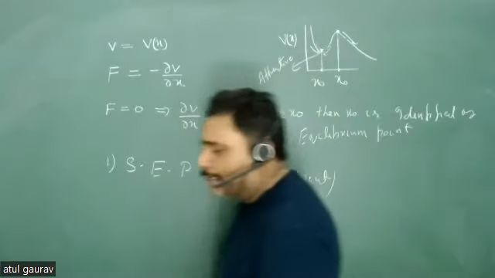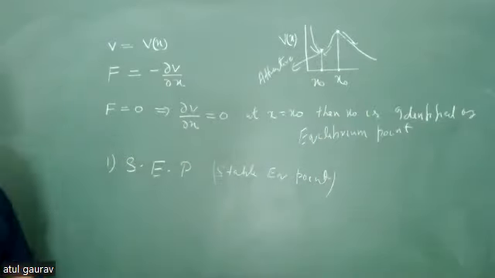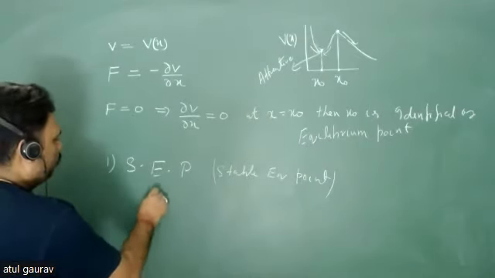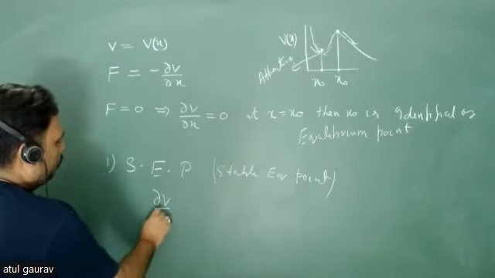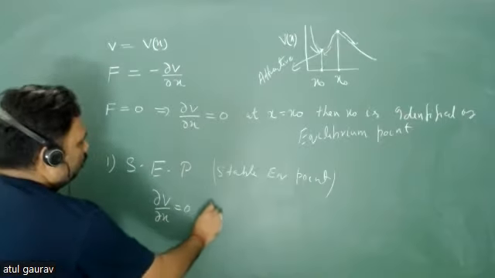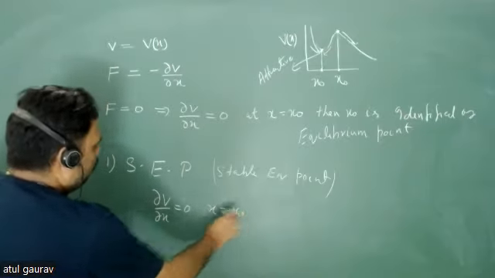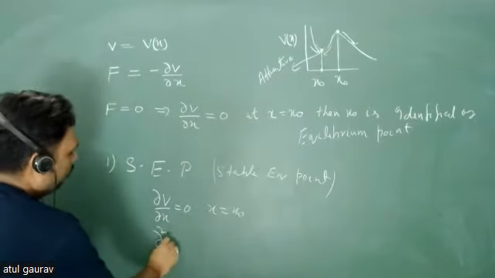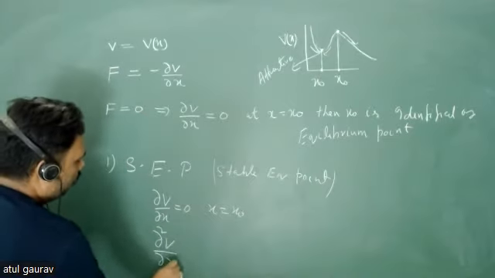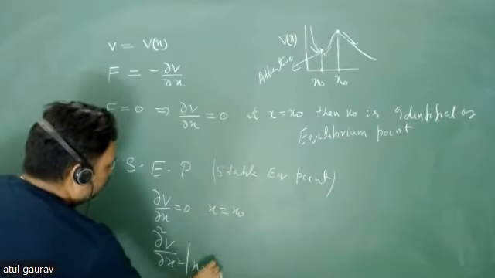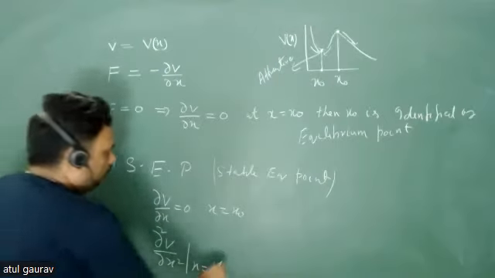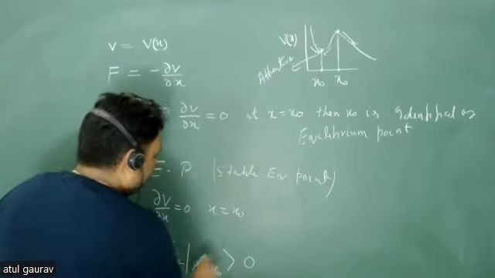So what is the condition of a stable equilibrium point? The condition is del V upon del x equal to 0 at x equal to x naught, and this point must be a minimum of your potential, that is, del square V upon del x square at x equal to x naught must be greater than 0.